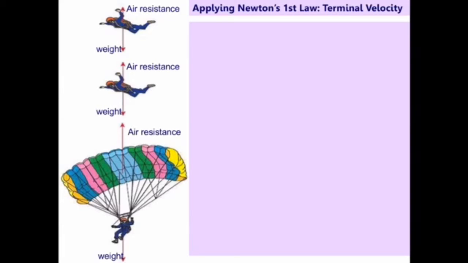So how do we put all that into words? When you're explaining Newton's first law on terminal velocity, it's a good idea to write bullet points or clear linked steps. So I'm going to scroll through the answers and you can read them without me talking over it.